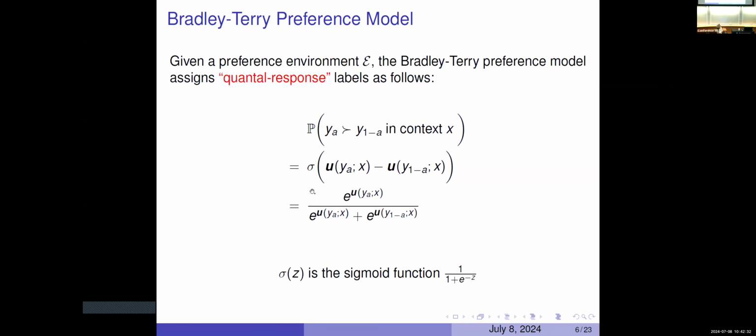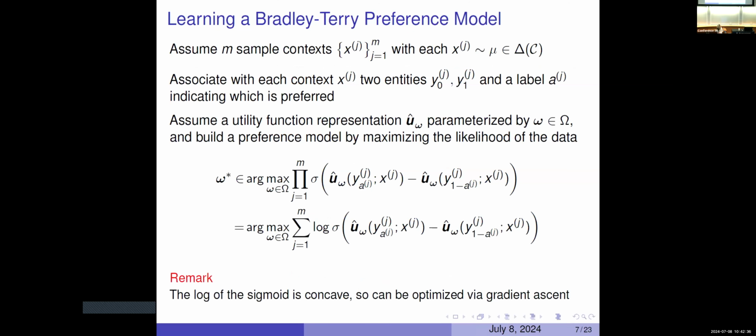Okay, so this is kind of a standard thing, not very important today, except for us to know that when we plug this in, we get a nice shaped objective function for our reward model, which is pretty easy to optimize. So that's why Bradley-Terry is kind of the standard choice for representing human preferences, because it's an easy optimization problem.